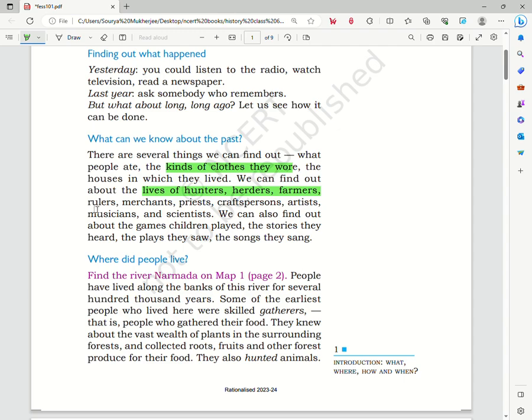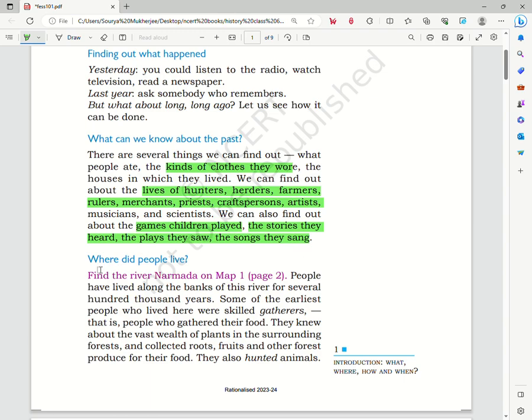We also find out about the rulers, merchants, priests, craftspersons, artists, and so on. We also get instances about the games played by children, the stories they heard and the songs they sang. All these indicate the social and cultural aspects of the society so long ago.